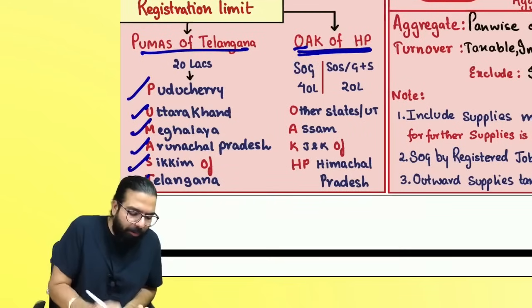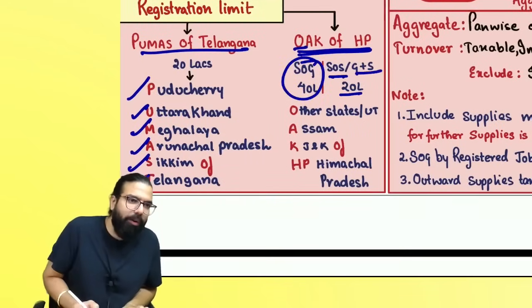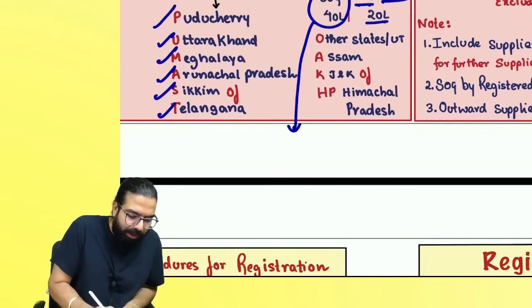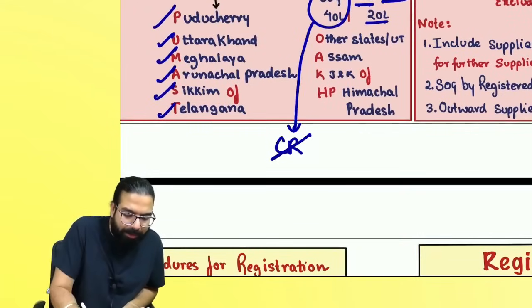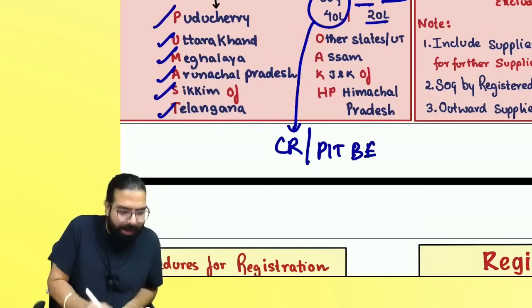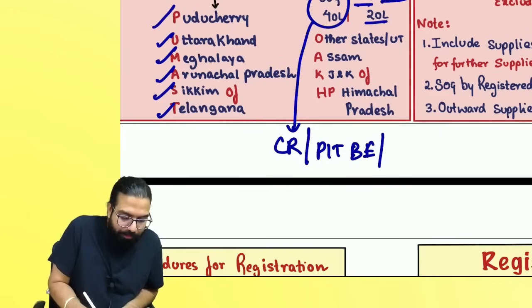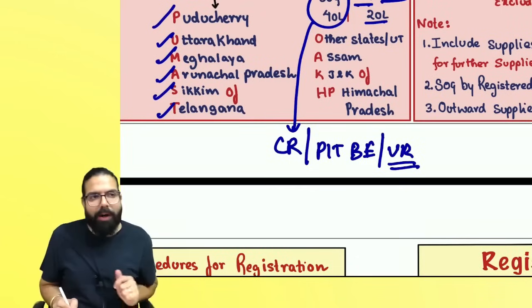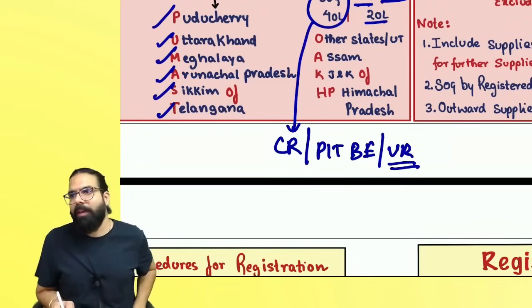Remember, for supplier of goods, the limit is 40 lakh rupees. Supplier of service, the limit is 20 lakh. Goods plus service also 20 lakh rupees. But this 40 lakh will not be applicable if you require compulsory registration, if you are supplying pan masala, ice cream, tobacco, bricks and earthen or roofing tile. Also, if you are taking registration voluntarily, then the 40 lakh limit is not applicable.